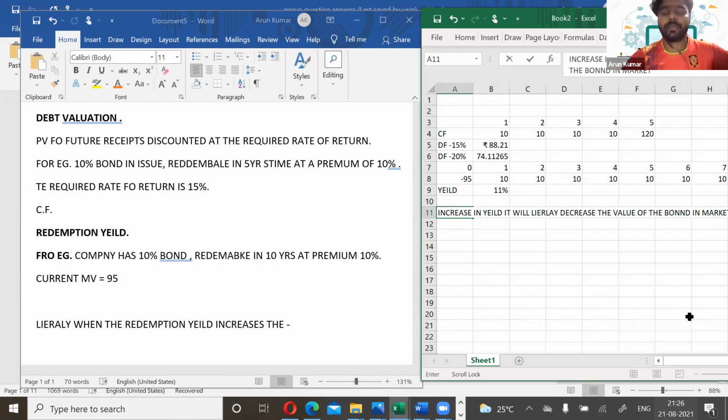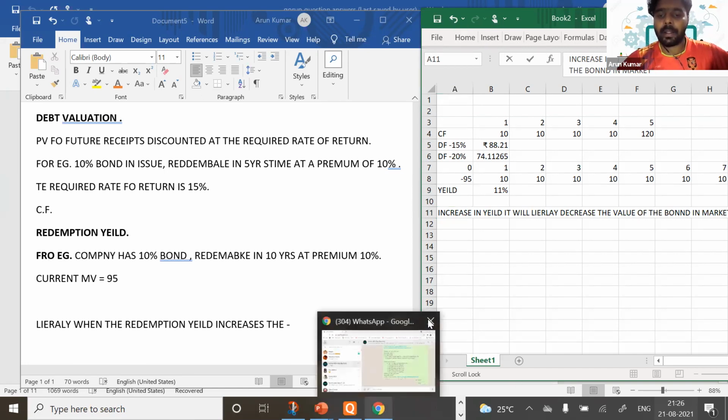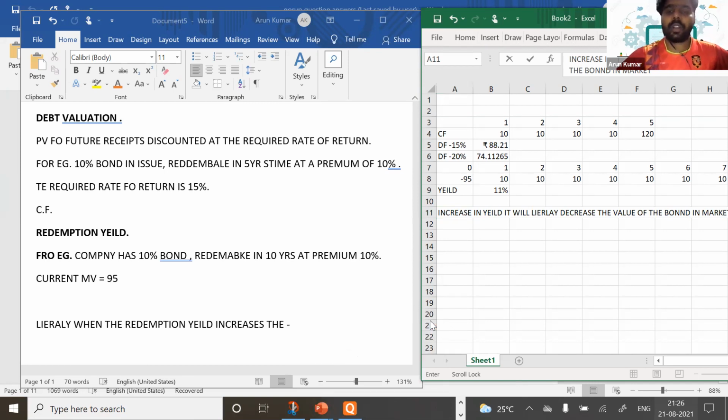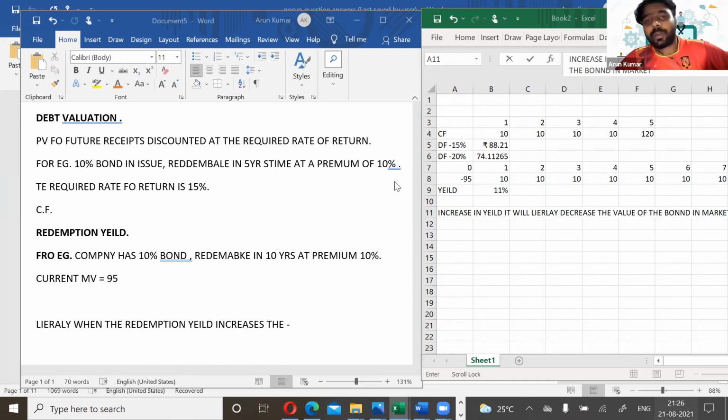Is it clear? Can you reply in the chat? Have you understood that concept? So on the basis of this factor, if you want, this is how we can calculate the change in the value of a bond. But there is another method to do the same. That's what we are going to learn.